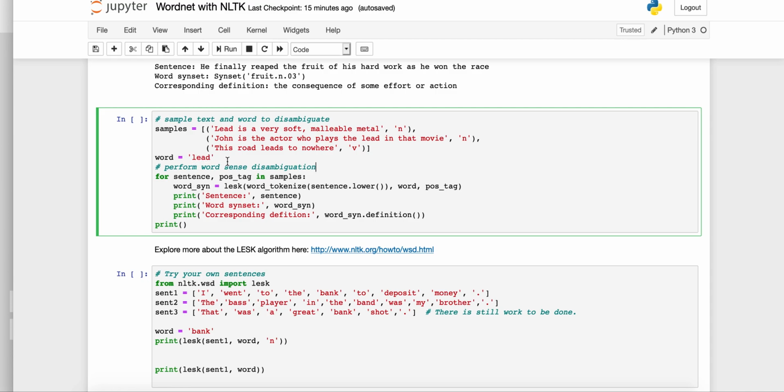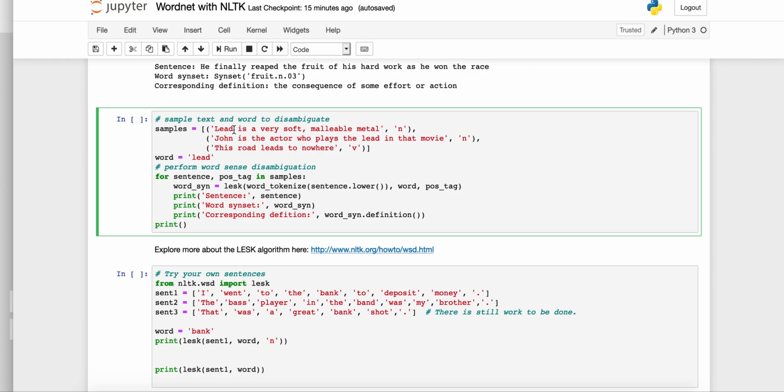If we have that word just by itself out of context, it's difficult to identify its meaning. And so I'm looking at lead in this first sentence. Lead is a very soft, malleable metal, and you may be wondering why I'm putting the part of speech here. This is just to run the code to see if it works.